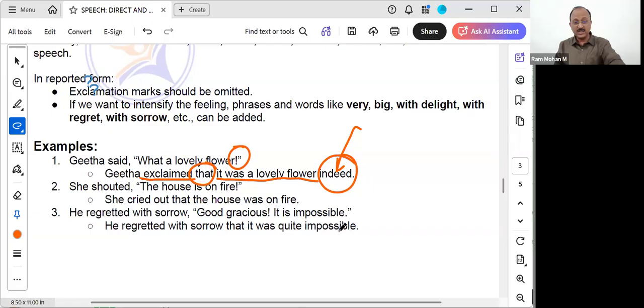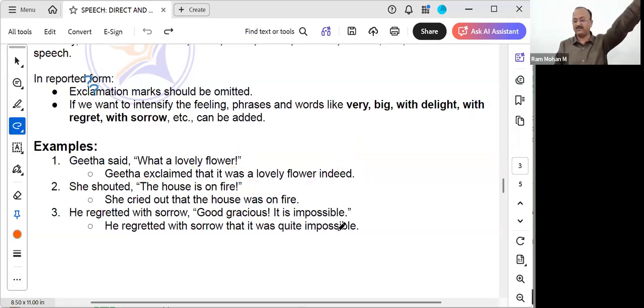Understood? He shouted, the house is on fire. She is shouting to all the neighbors to come and help them out. So shouted in this case because she used a loud voice, but actually what comes is she cried out. Correct? She cried out, followed by that, the house is on fire. This is how we shout with an exclamatory mark. What will we say when we are reporting about that incident in the paper or in written speech? She cried out that the house was on fire.